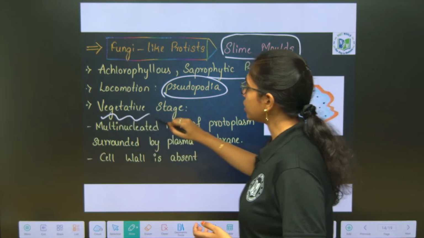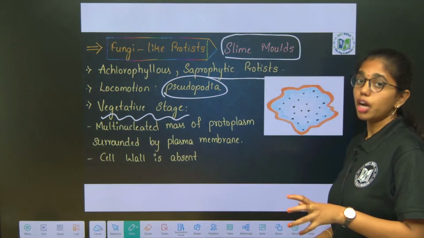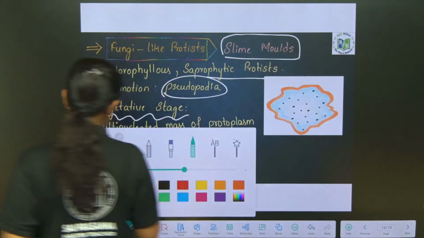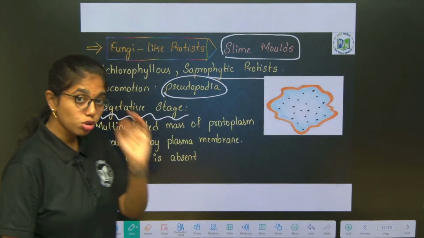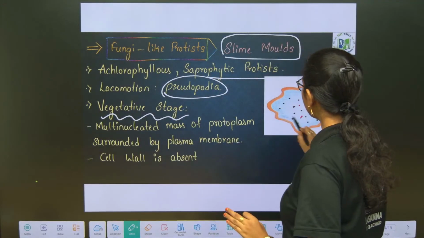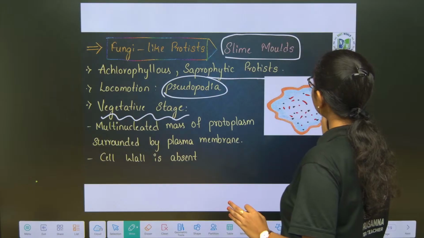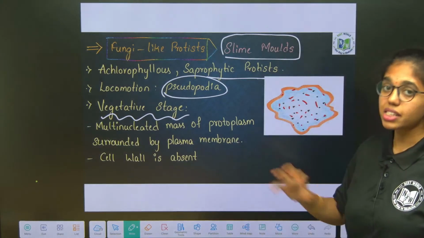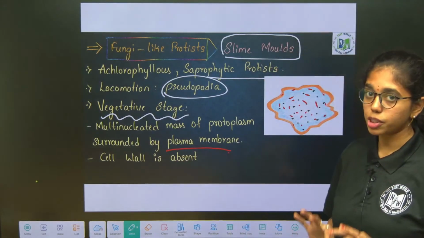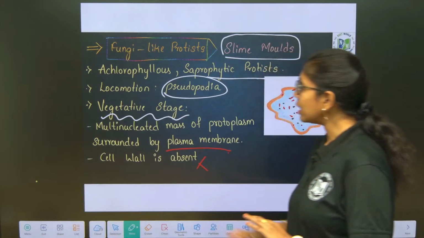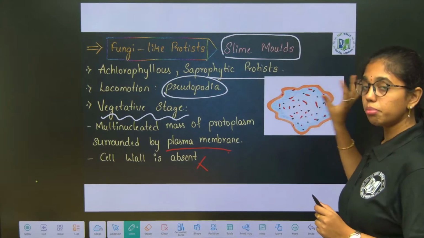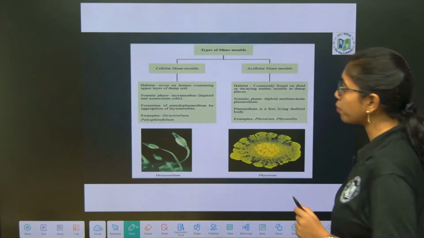The vegetative stage is observed as a multinucleated mass of protoplasm, which is surrounded by the plasma membrane. So there is no cell wall in the vegetative stage of slime molds. Keep note, ma. So it is showing a multinucleated or coenocytic condition, surrounded by the cell membrane or plasma membrane, whereas the cell wall is absent. It just has the cell membrane surrounding the multinucleated cytoplasm or protoplasm.